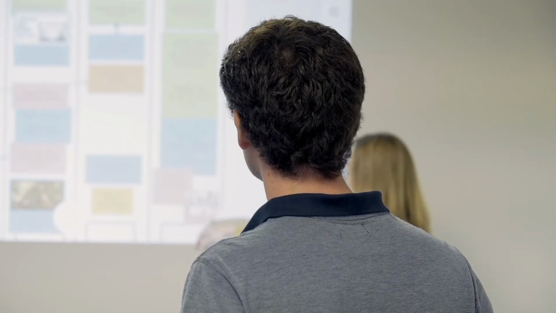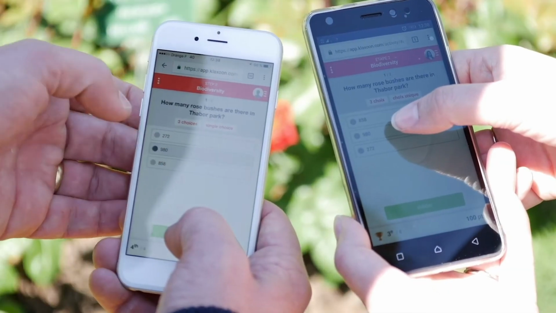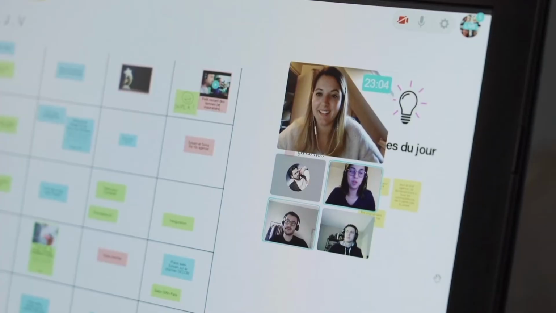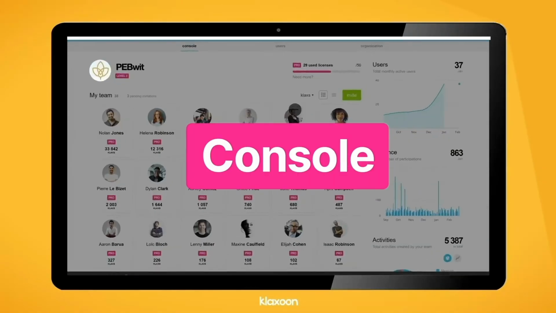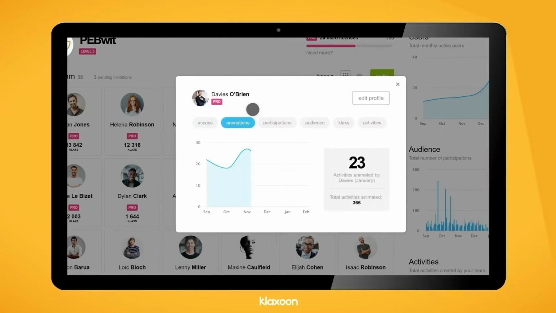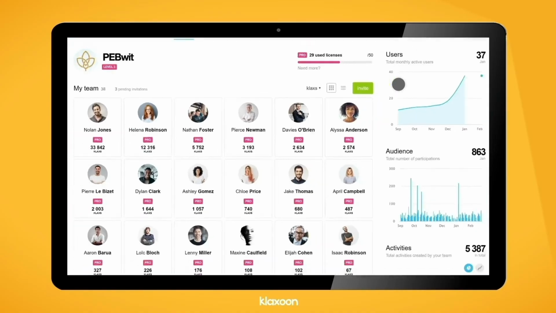So whether you're a team manager, a project manager, an agile coach, a trainer, whatever your job and the size of your team, Klaxoon is made for you. And if you're the one managing large-scale deployments, use the console to efficiently manage and administer your company's accounts.